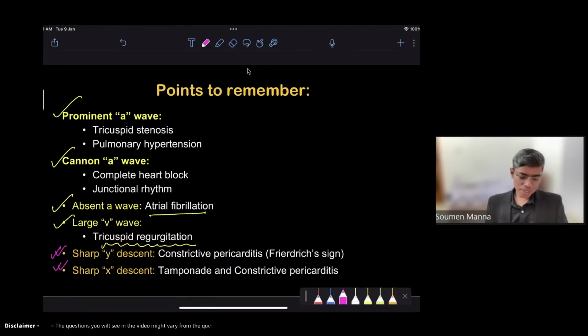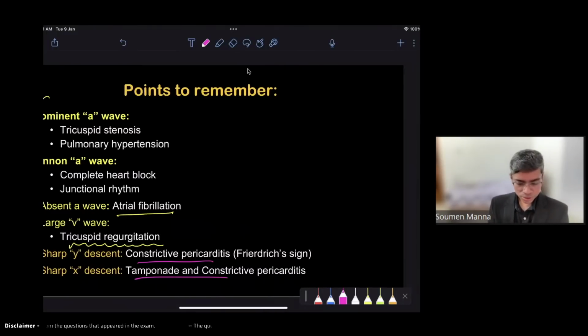Aortic stenosis will be out of the options, so it will not change. Only tricuspid regurgitation is the possible answer. So these are the things that you have to remember about abnormalities of the JV. Now we should go to the next question.